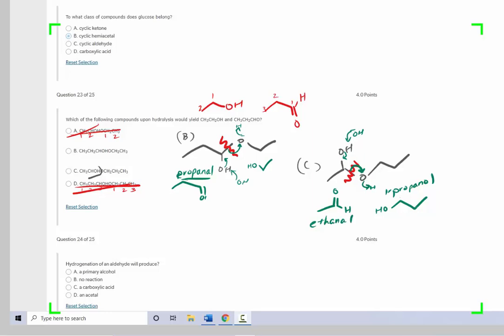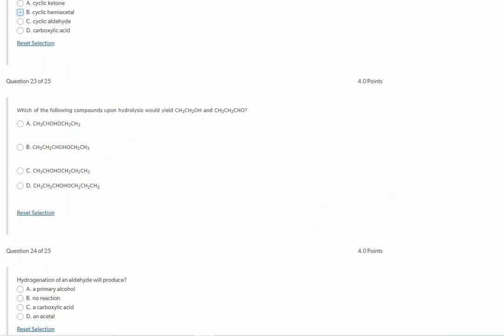So we need to look at what our products were. Well, our products were ethanol and propanol. So B is going to be our answer for this one.